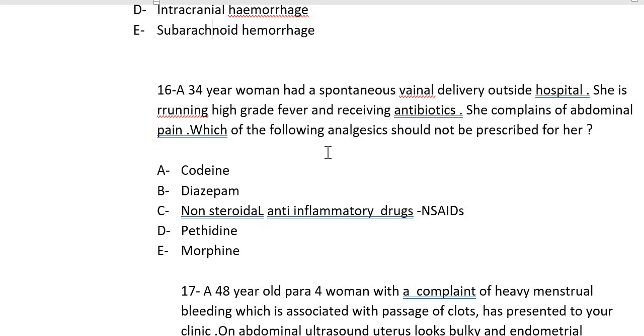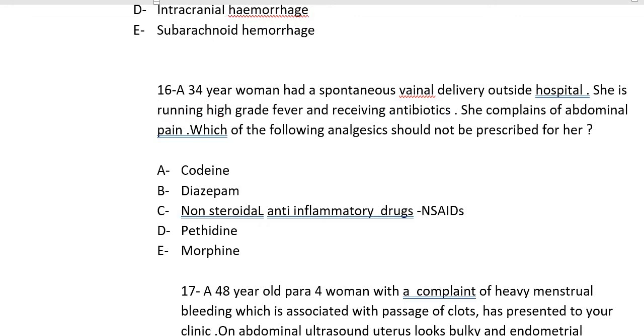Okay? So now we have another question. Question number 16. A 34-year-old woman, she had a spontaneous vaginal delivery outside hospital, and she is running high-grade fever and receiving antibiotics. She complains of abdominal pain, so which of the following analgesics should not be prescribed for her? So it's a simple question.